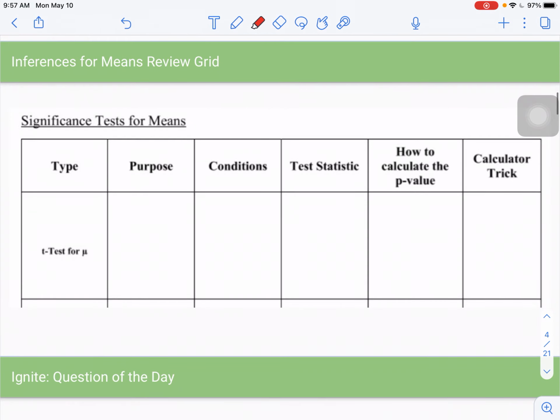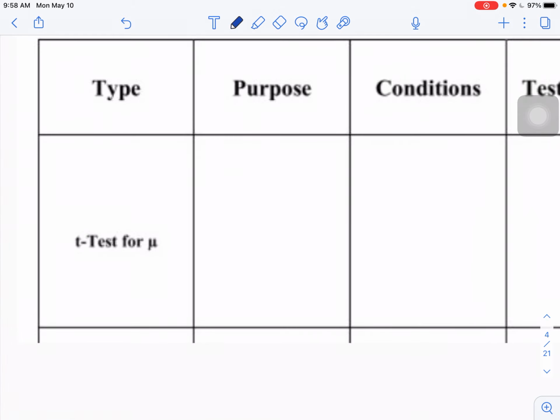Otherwise, let's move on. If you want to pull this up on Schoology, on Notability, the inferences for means review grid. Remember, we did the T interval for mu last week. So today we're going to fill out the T test for mu. And I'll do that along with you. So the purpose of a hypothesis test is to test a hypothesized parameter. In this case, our parameter is mu. So the purpose is to test a hypothesized population mean.